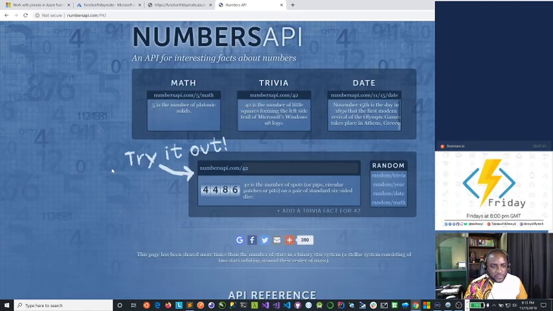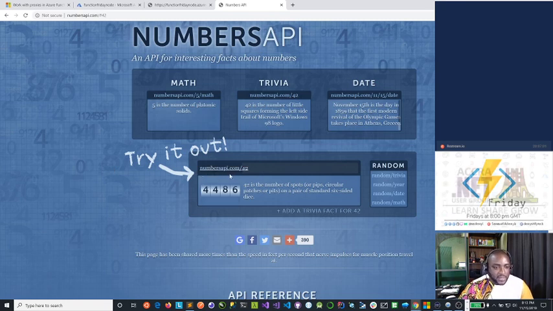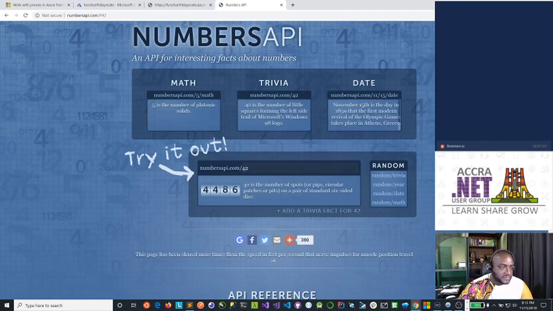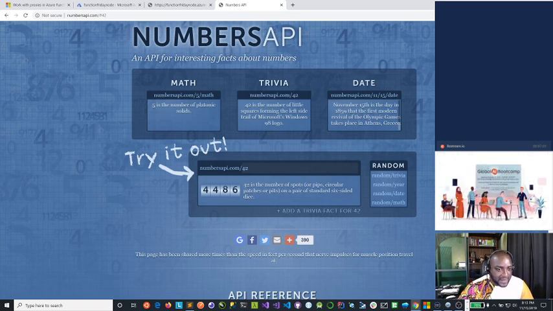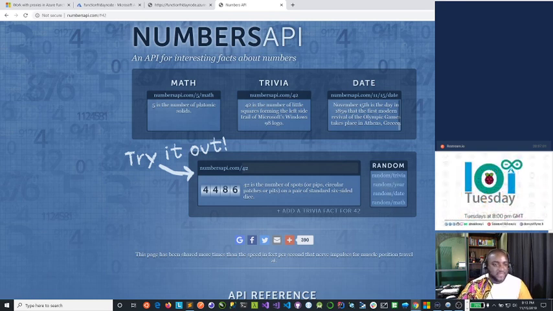This is the API we're using. By default, if you call the numbers API with a number like 45 and don't pass any flag, whether you want a math fact, a trivia, or a date fact, it's just going to give you a random fact from math, trivia, or date.